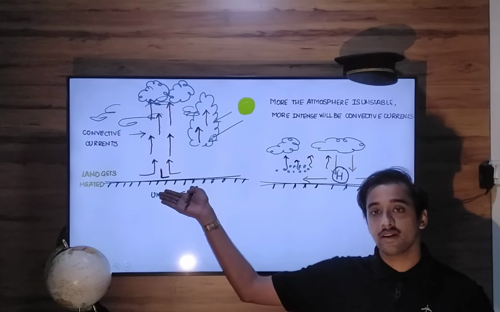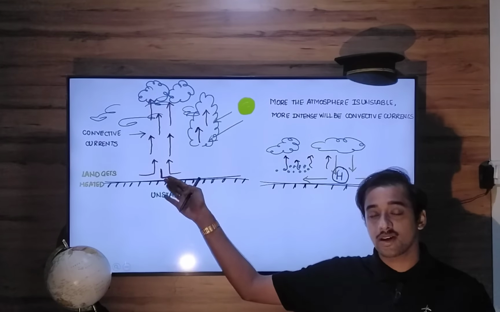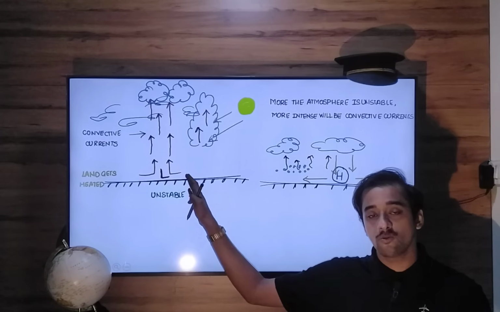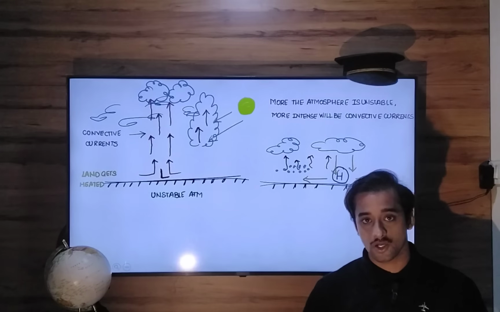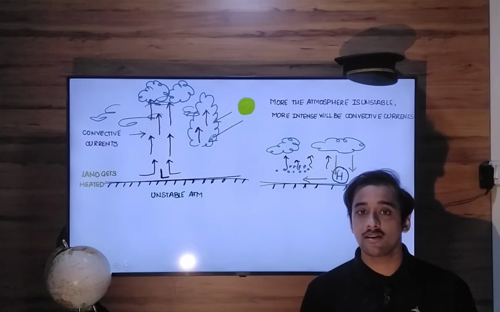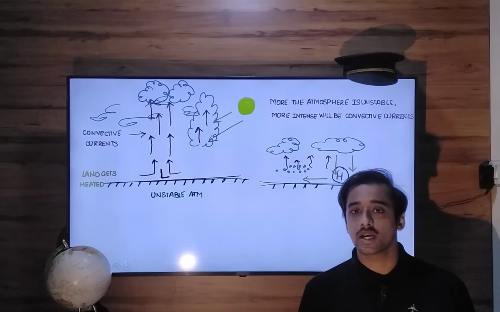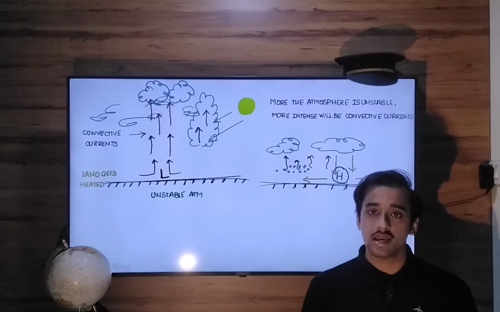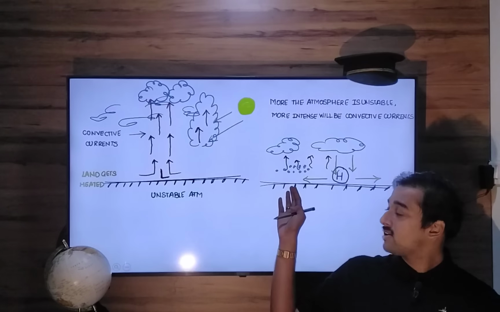When you warm a surface, due to the warming of that surface, a low pressure is created, due to which we have convective currents in the atmosphere. And those convective currents will give rise to turbulence, clouds of vertical development. Basically, instability in the atmosphere.